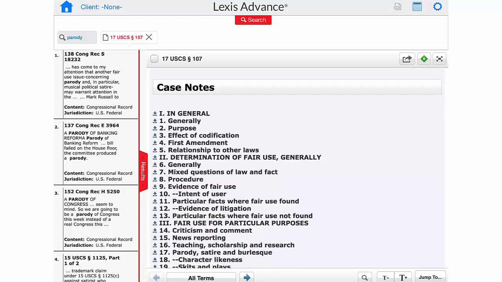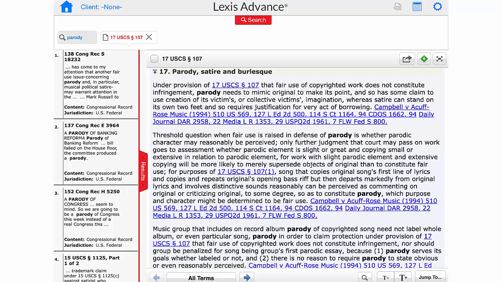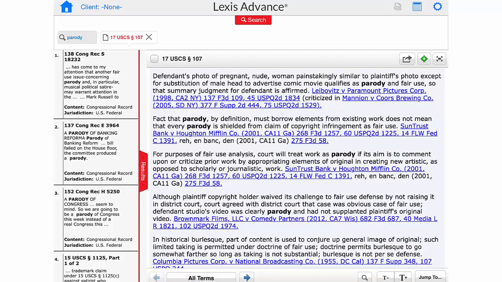And we do that by scrolling down, down. We get to case notes. And these are the cases that have interpreted our statute. Okay, so look at section 17 there. It deals with parody. All of the awesome, lovely Lexis research nerds sitting in their cubicles, they get cases as they come out and they attach them to these statutes. So anyway, there was Campbell, Leibowitz, SunTrust. We've seen a lot of these before, so we're not getting anything new, but I just want to show you how you would find them.